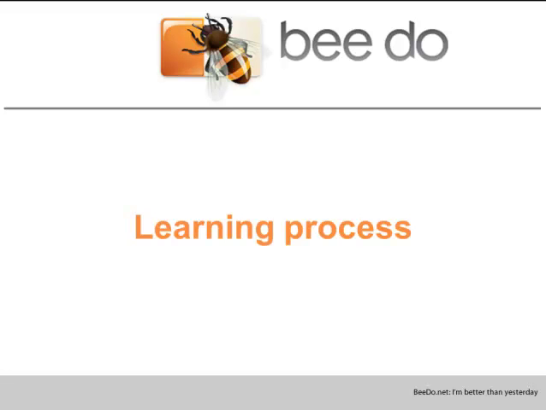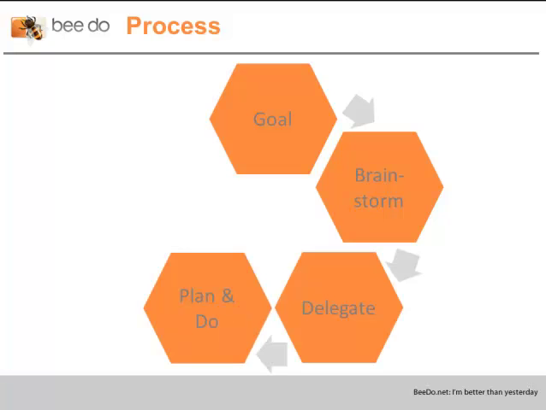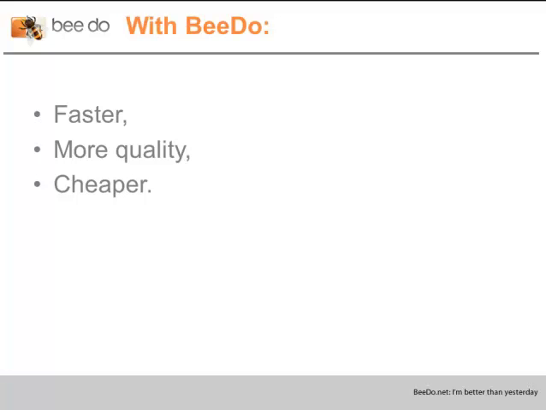Managing your work in Bidoo is a continuous learning process. You set the goal, brainstorm the project, delegate tasks, plan and do, appraise. Repeat the cycle again and again. You, your team or company become faster, better and cheaper.